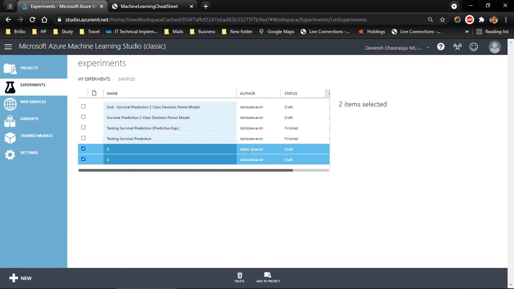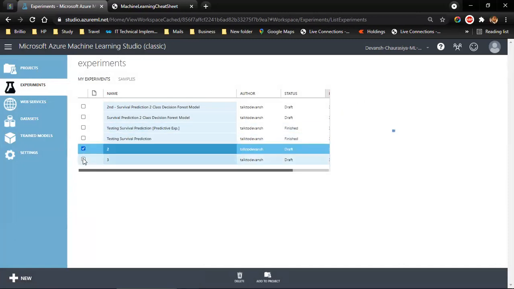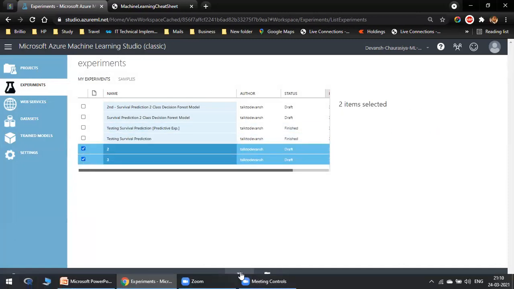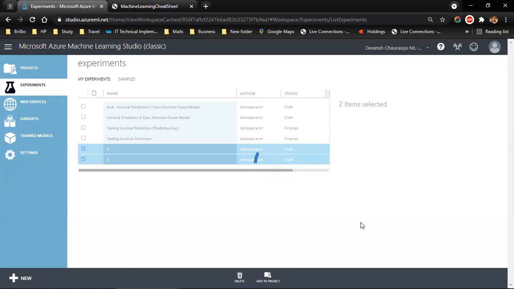I'm going to delete it, and this way I can teach you how to delete. So just click on it, and let's say if you want to add it to a particular project, you select the experiment, you click on add to project, and all the projects will show up here. I have only one, so I can click on it, and I click on the tick mark. The experiment will be added to the project. However, that's not my intention right now. What I want to do is select this and delete this. Yes, no, yes.